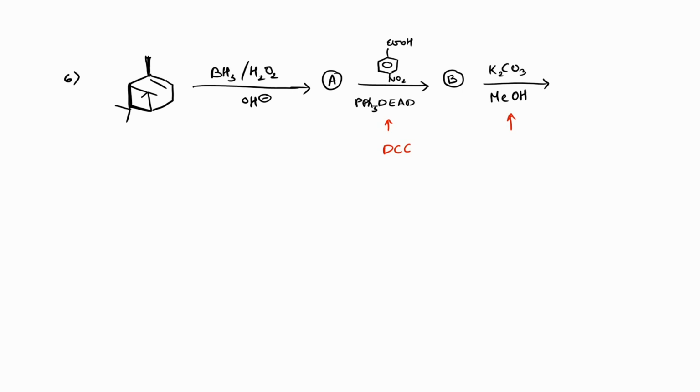PPh3 and DEAD switch the stereochemistry of the alcoholic carbon, so we are preparing an ester whose stereochemistry has been changed.